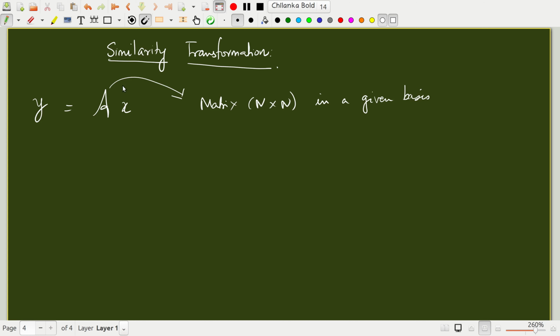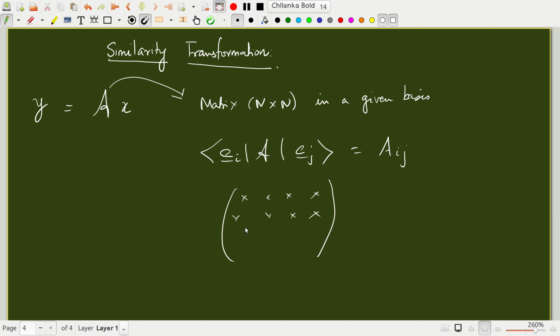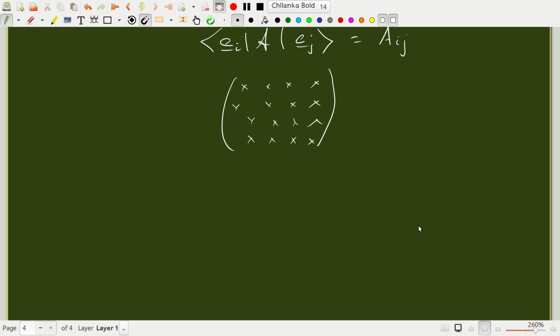By projecting this on a given basis, you will find that <ei, A ej> is Aij, where i comes first. So this is an n by n matrix, and Aij is the ijth component of the matrix. In general, this matrix will be populated, right? It need not have zeros, and it doesn't appear very special. It has complete population in all the entries.